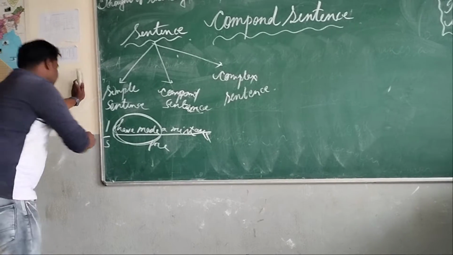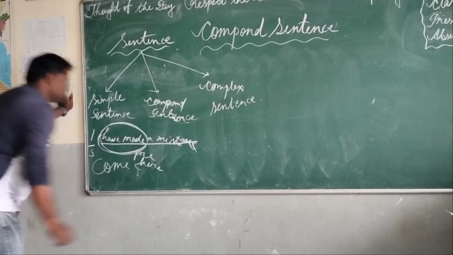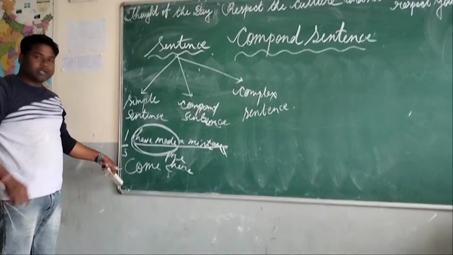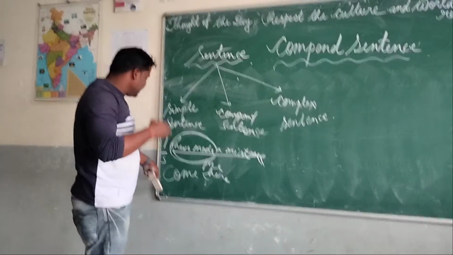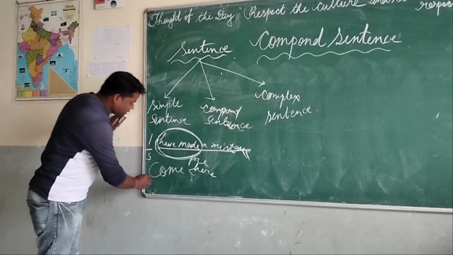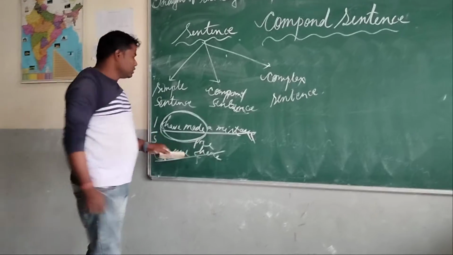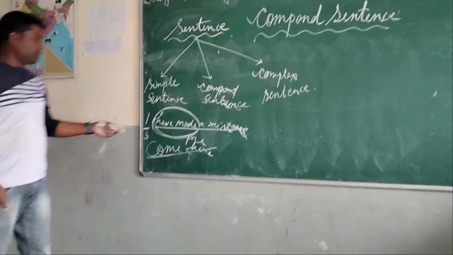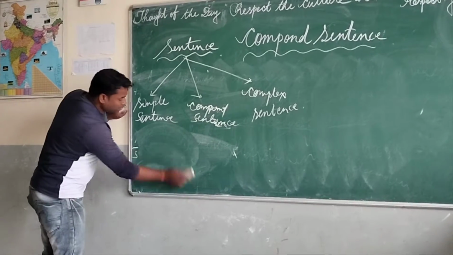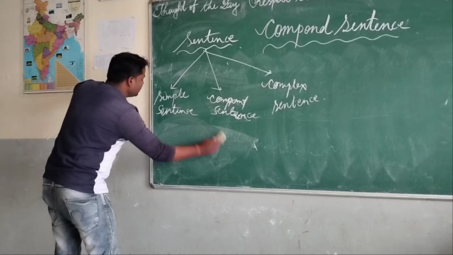Then we see here also a simple sentence: come here, as come here means you come here. You is hiding here, because it is an imperfect sentence and you is the subject here. After the subject, the predicate come here, and come is in simple present tense. So this is an example of a simple sentence, and also I have discussed before the types of simple sentence.